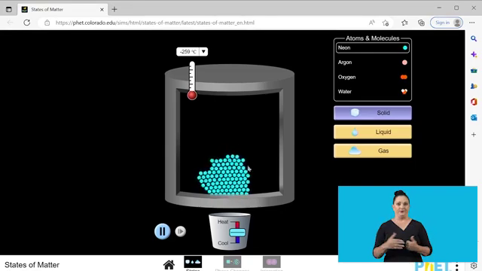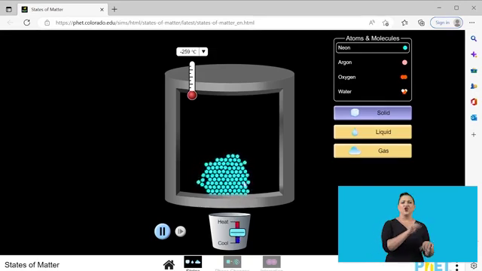So let's begin. We're going to start by increasing. So we're starting from a solid. As you can see, it has a definite shape, the spaces in between the particles are very small, and the particles are vibrating in a fixed position. And then when we are increasing the temperature now,